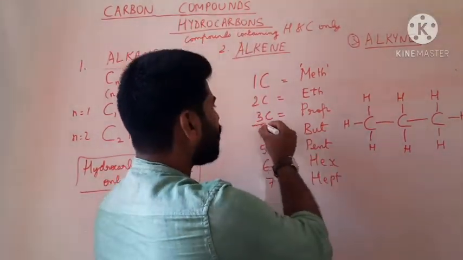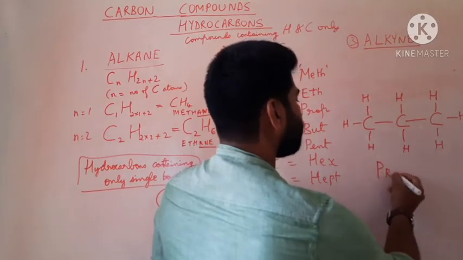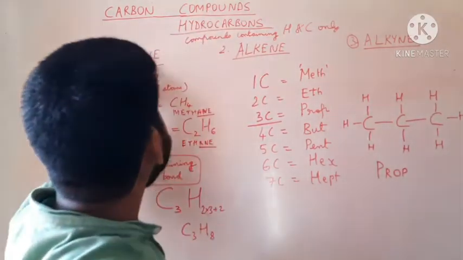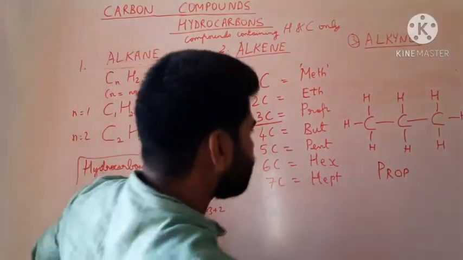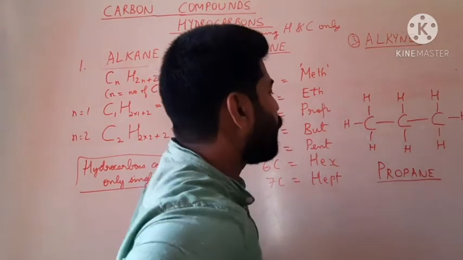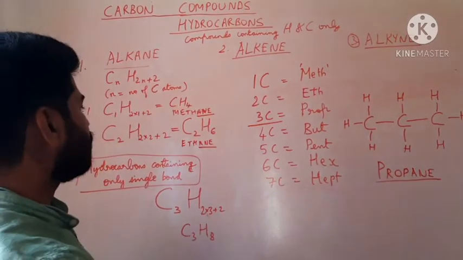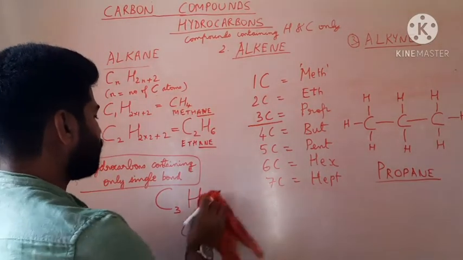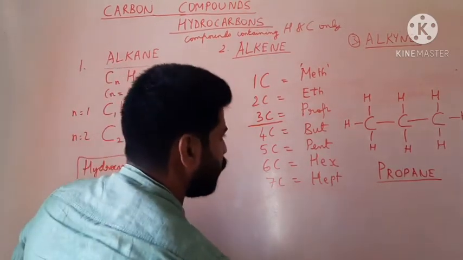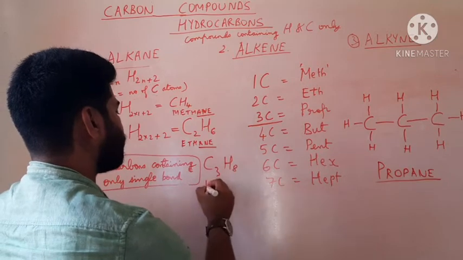So if there are 3 carbon atoms, that alkane will have the name beginning with prop, and because it is an alkane, the name will end with ane. So propane. So the third member in the alkane family is called propane. So let us write down the structure.